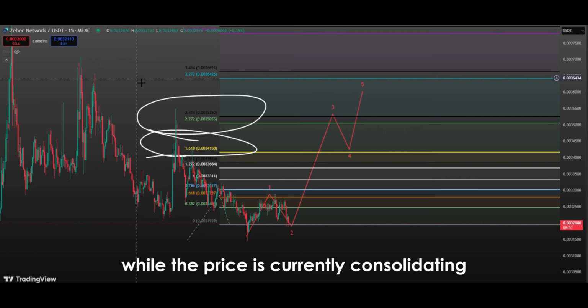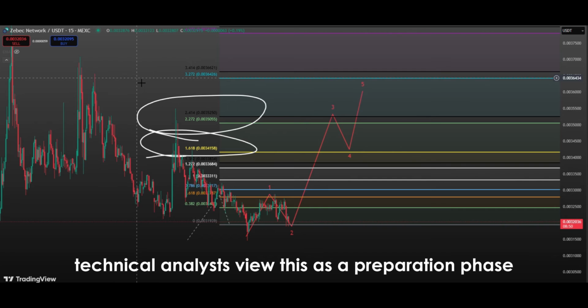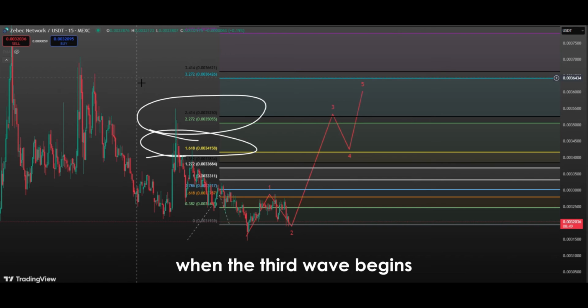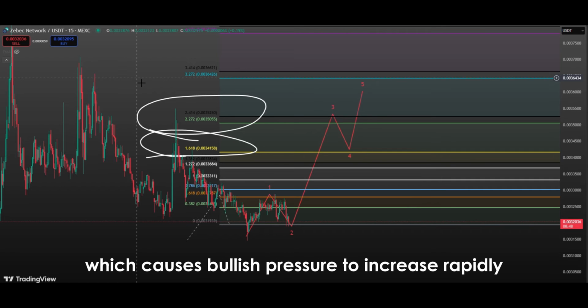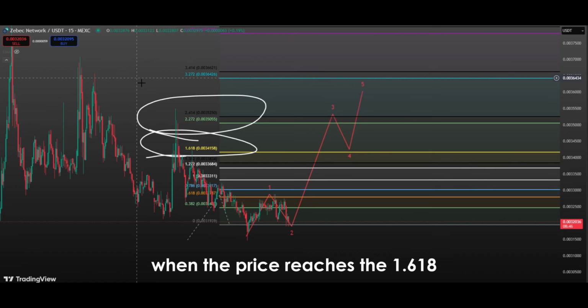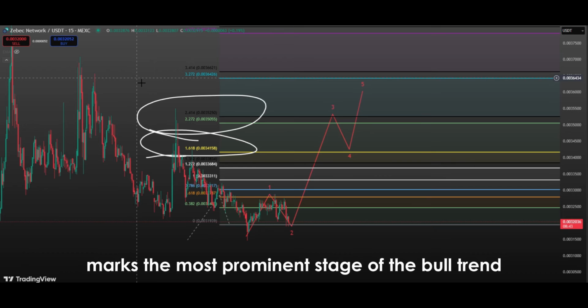While the price is currently consolidating or making a minor correction within the second wave, attentive technical analysts view this as a preparation phase. When the third wave begins, investors who missed the first upward move often look to enter, which causes bullish pressure to increase rapidly. When the price reaches the 1.618 Fibonacci extension level, this usually forms a strong resistance. However, if that level is broken, the next target is the 2.272 level, a point that typically marks the most prominent stage of the bull trend.